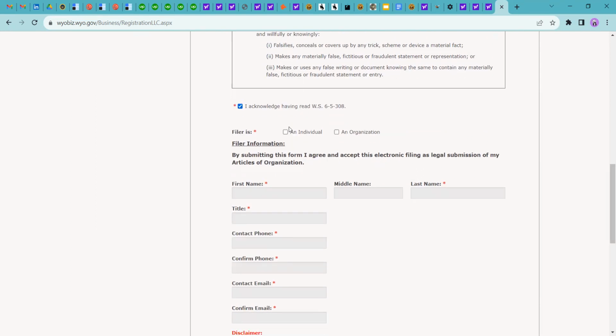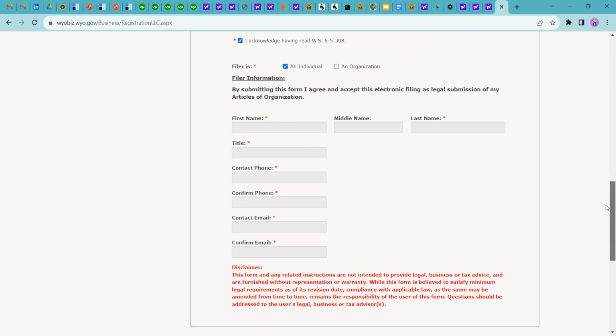Okay. So now an individual filer is basically the person who files the information, or you can say files the organizing form, like the incorporation form. So for now, I am the filer, so I am adding my details with phone number and email ID.